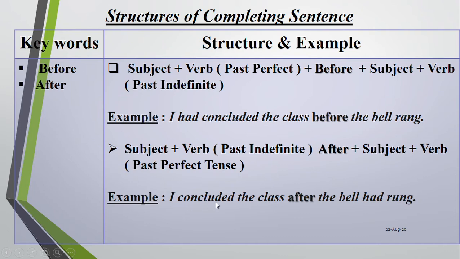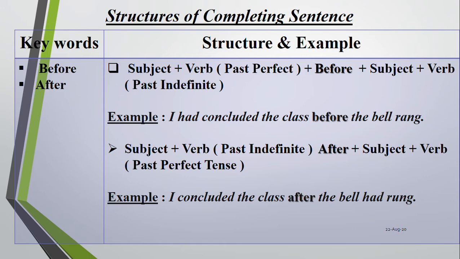You see, I concluded the class after the bell had rung. Here you see after is used. Before after we have used past indefinite, and after that this is past perfect. So we have come to know the usage of before and after. In both examples, you see the usage of past perfect and past indefinite.